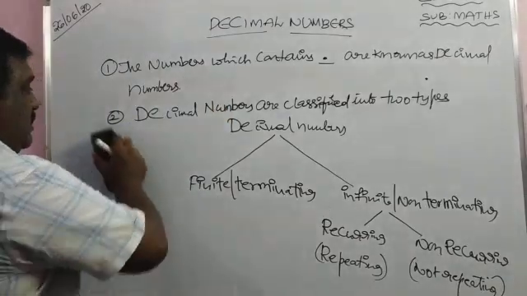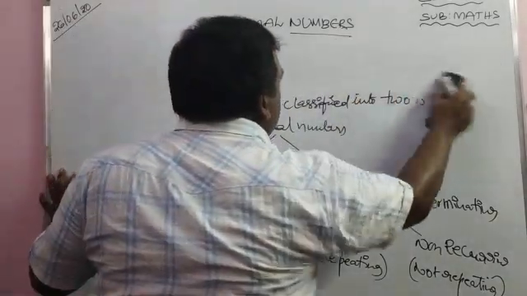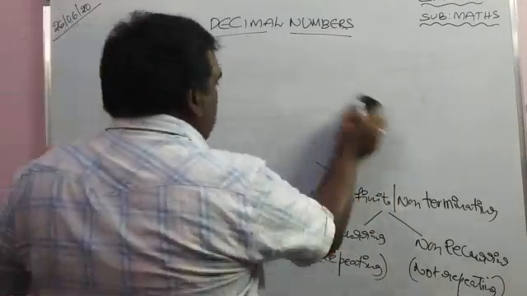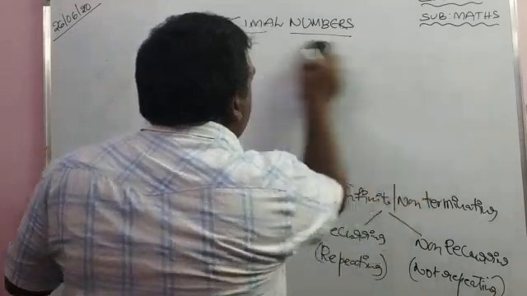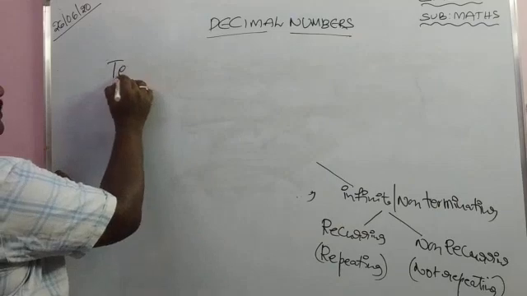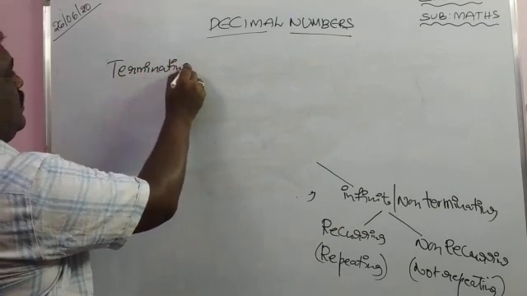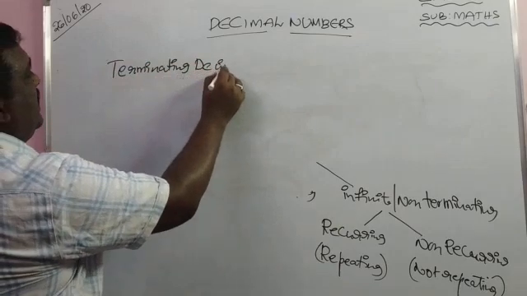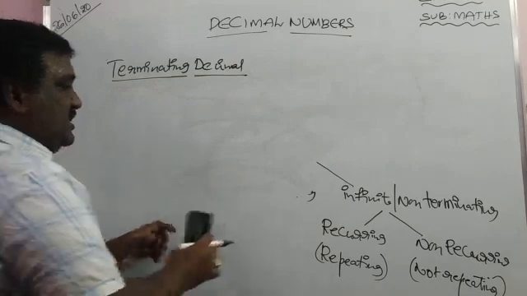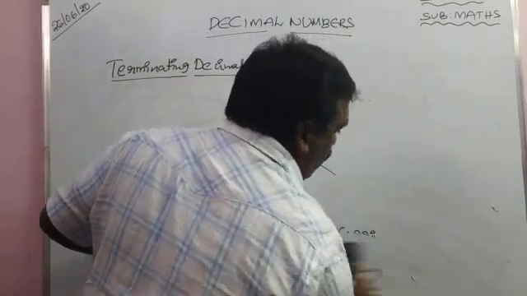First of all, we will see what a terminating decimal is. What is the meaning of terminating decimal? Terminating means stop, over.